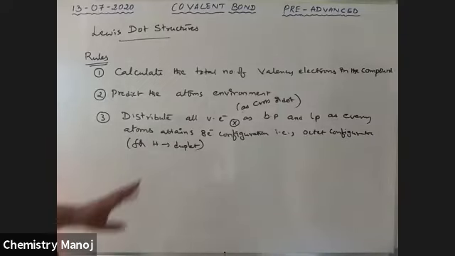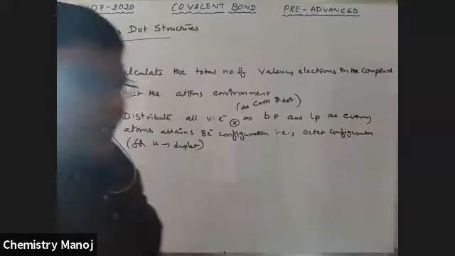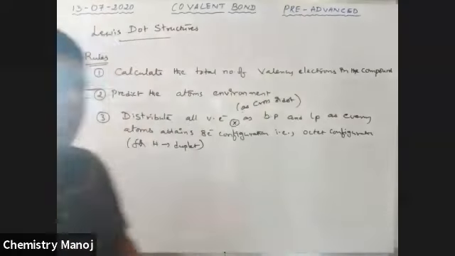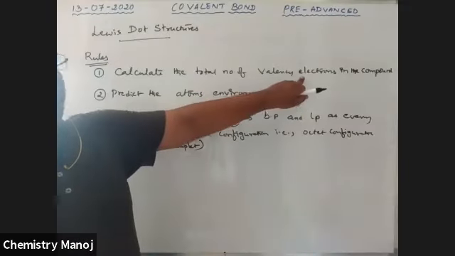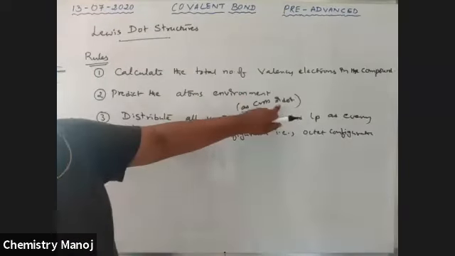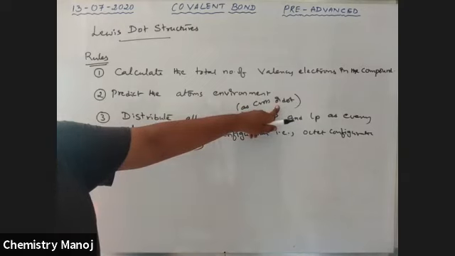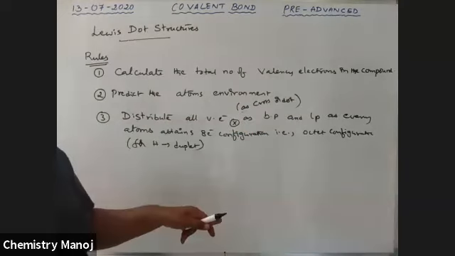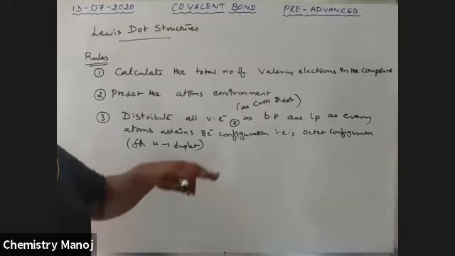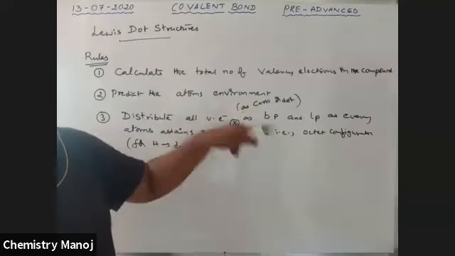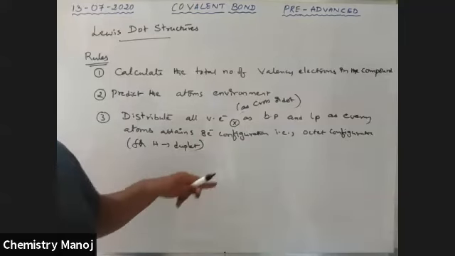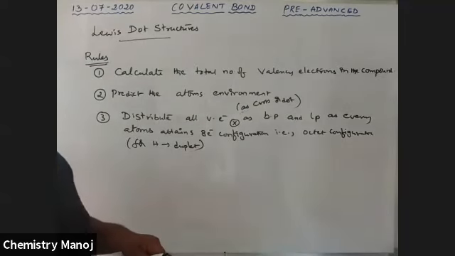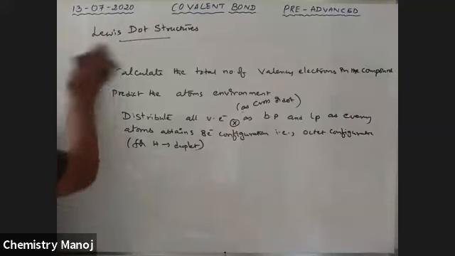Okay, so I am explaining one by one with examples. So see here, first note down. First of all, count the number of valence electrons. Second one, atoms arrangement, that is, the environment you should predict. Third point, all the available valence electrons are distributed as lone pairs or bond pairs so as to attain octet configuration for each and every atom.